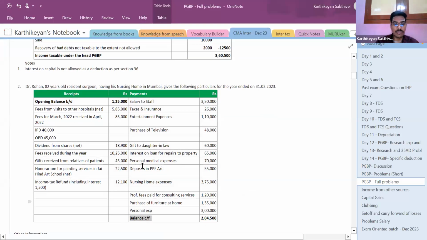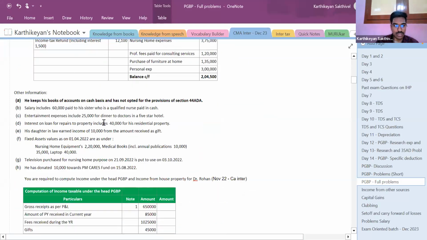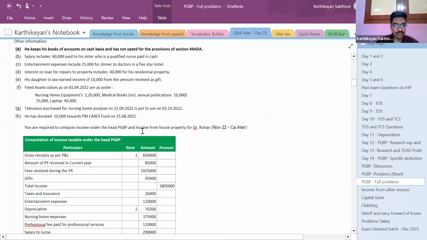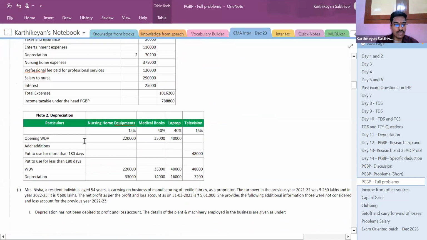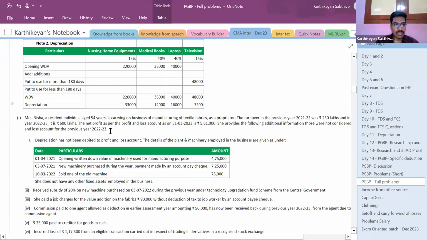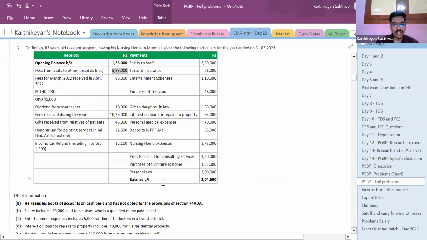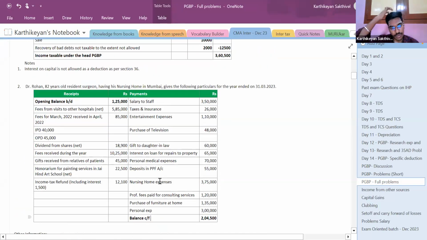We need not do anything in the first two. Fees from visits to other hospitals is given as net 5,85,000. Just see one point: if it is net of 5,85,000, what will the gross amount be? Is there any TDS which is required to be deducted?